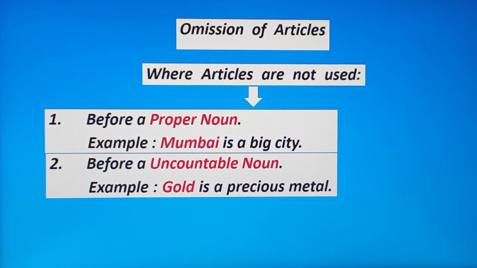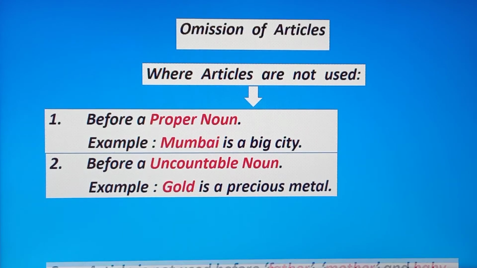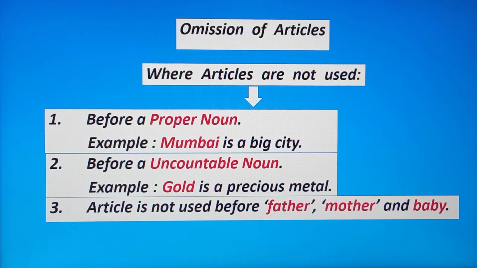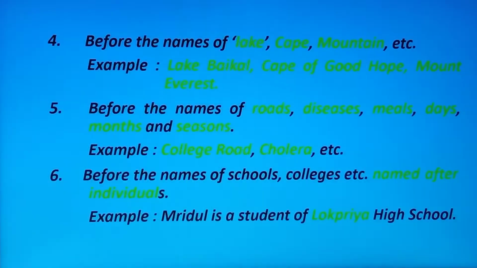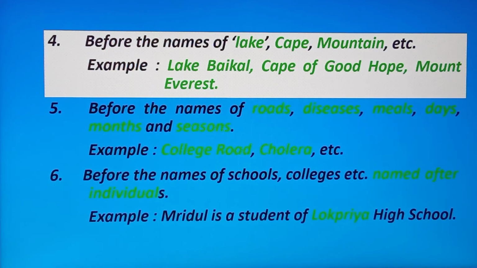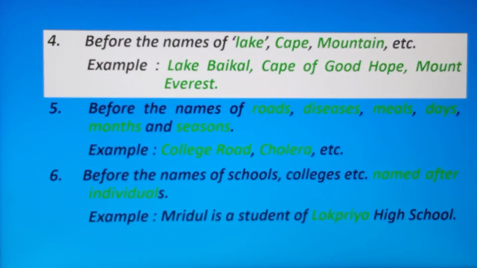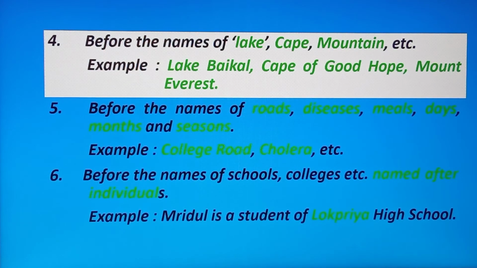Okay. Number 2, before an uncountable noun. Before an uncountable noun, we do not use article. Okay. For example, gold is a precious metal. Number 3, article is not used before father, mother, and baby. Okay. Number 4, before the names of lakes, cape, mountain, etc. We don't use article. For example, Lake Baikal, Cape of Good Hope, Mount Everest.